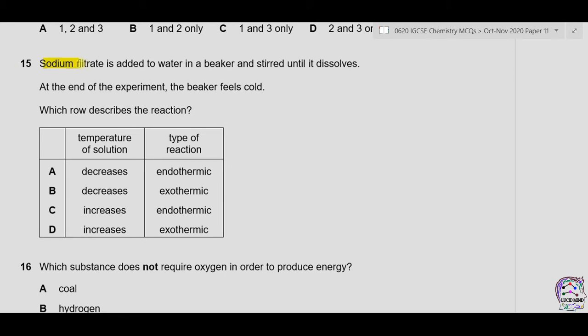Question 15. Sodium nitrate is added to water in a beaker and stirred until it dissolves. At the end of the experiment, the beaker feels cold. Which row describes the reaction? Now, when the beaker feels cold, it means the temperature of the solution decreases. This is because sodium nitrate absorbs energy from its surroundings, so the type of reaction is endothermic. In an endothermic reaction, energy is absorbed from the surroundings. The answer is therefore A.